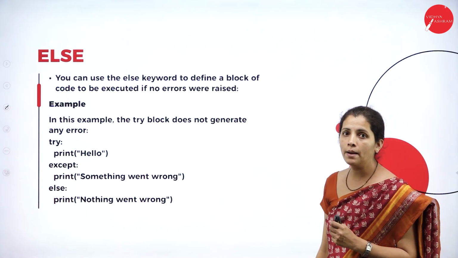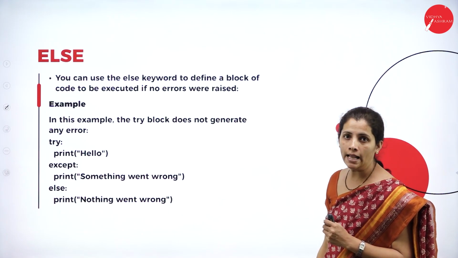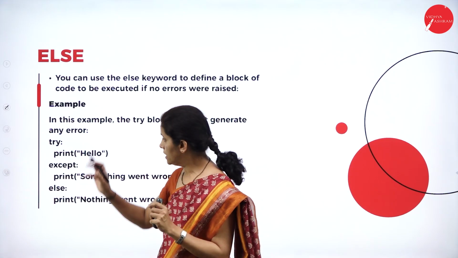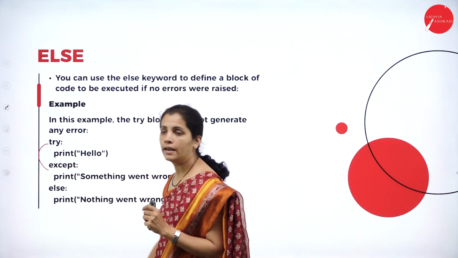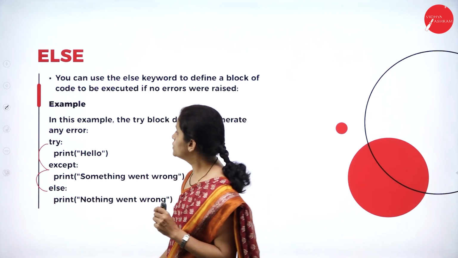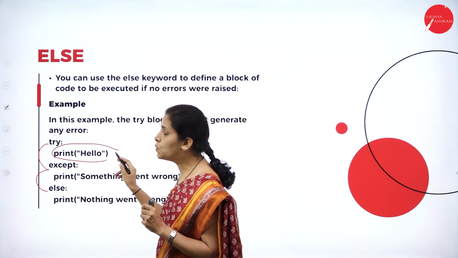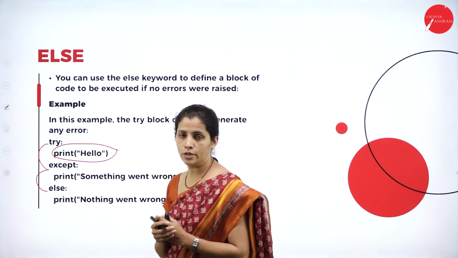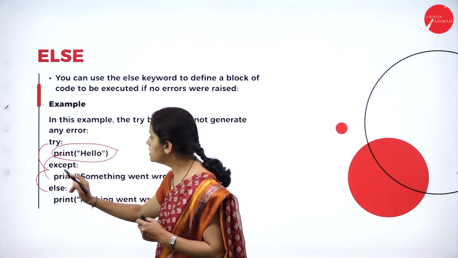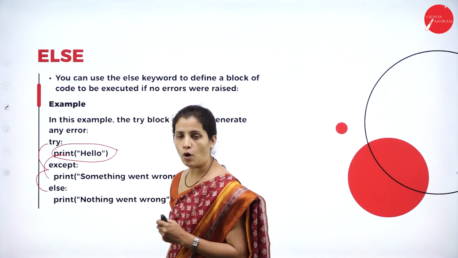And how can I use else? See here, I can use try with except. Now I can use else. So here I'm going to write the code I want to execute. If this code generates any error, that is handled by the except block.